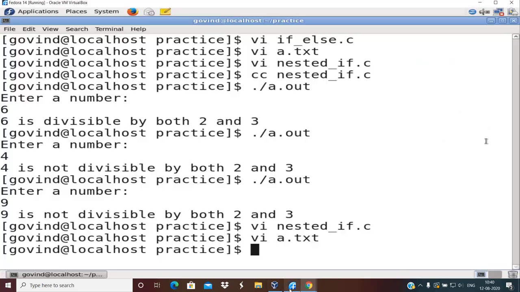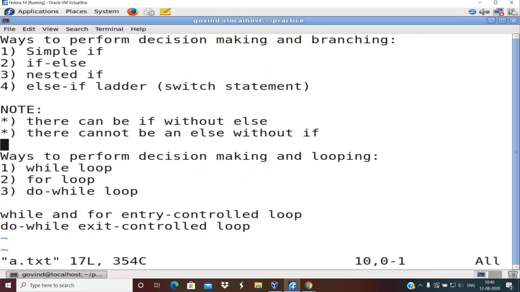The last part of the decision making and branching is your else if ladder. Okay. So if I open this here, we now covered simple if, we covered if else, we covered nested if. The last one is your else if ladder. One of the simplest examples that I can take to demonstrate else if ladder is: you are given the marks of a student, print the grade.